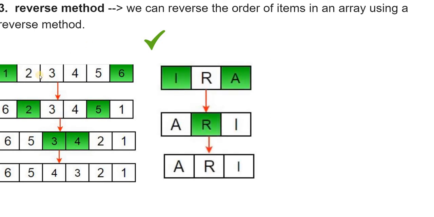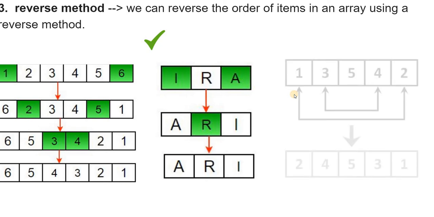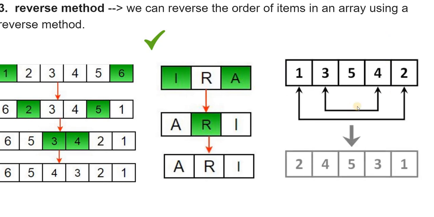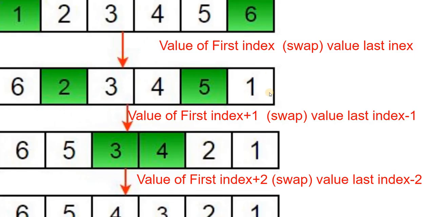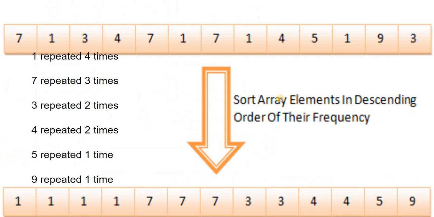But what if the center element comes? Then also it's so simple. Move A over there, I over, move A in I's place, I to A's place, and leave R like that only. So this example is also that only. This is just like an explanation of that.